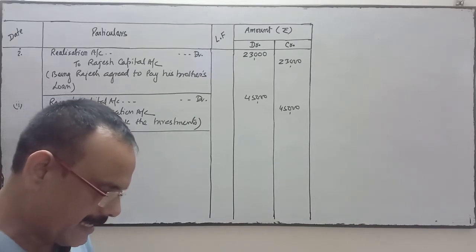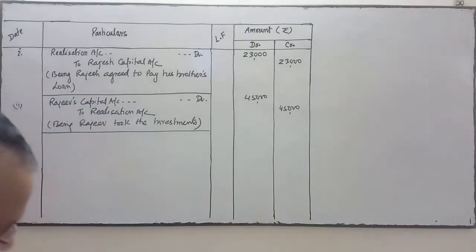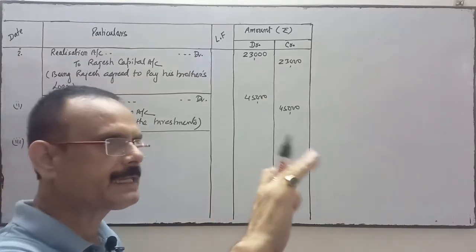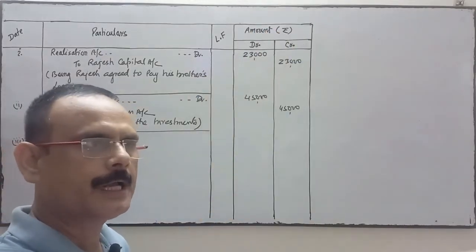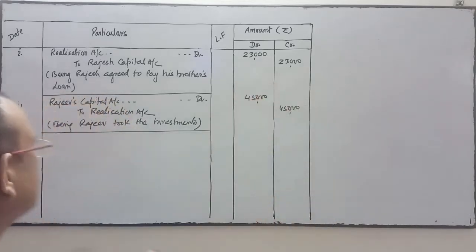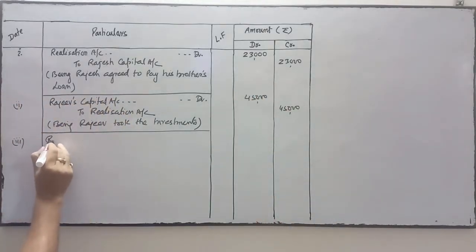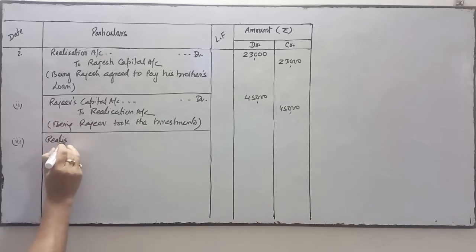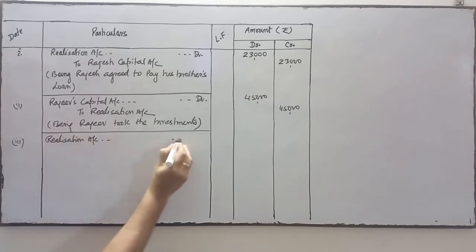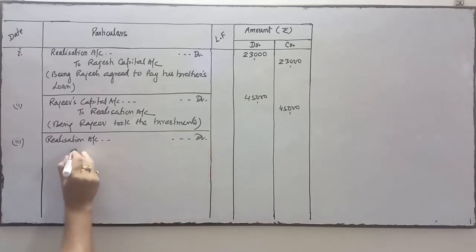Next, sundry creditors rupees 32,000 were paid at a discount of 5%. Sundry creditors we write on the credit side of the realization account, and when we do the payment we write it on the debit side of the realization account. So when we pay the sundry creditors, the entry will be realization account debit to bank account or cash account.